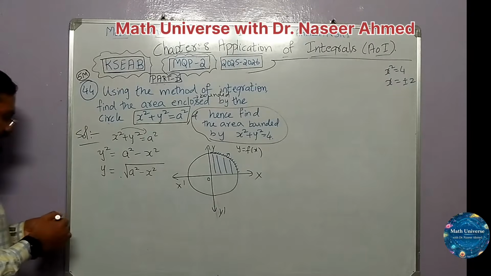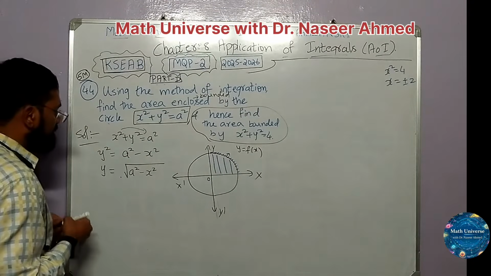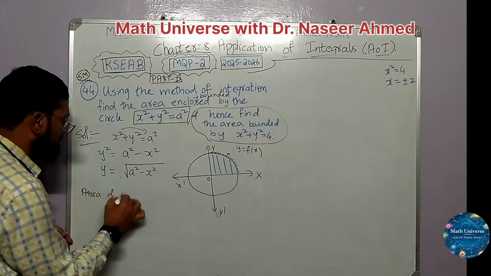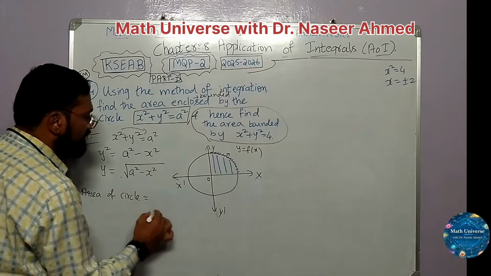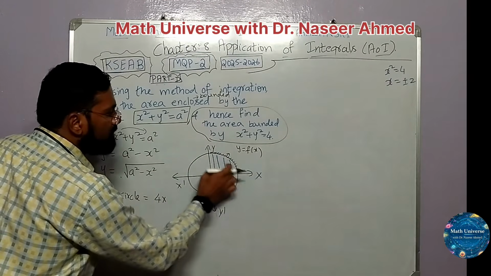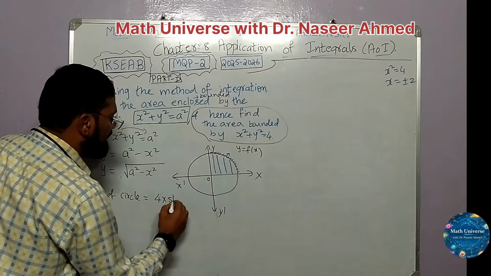Now I want to find the area of the circle. So the area of the circle is 4 times of, why 4? 1, 2, 3, 4. I'm only focusing on this. 4 times of the shaded region.